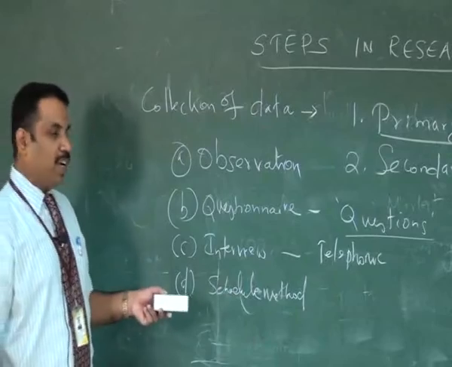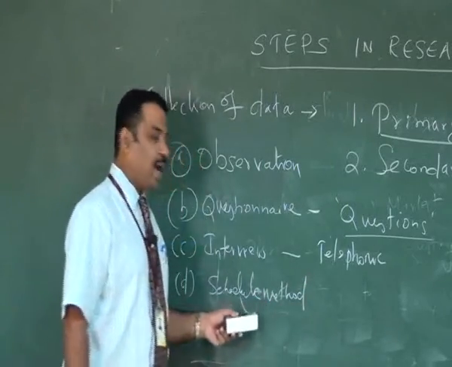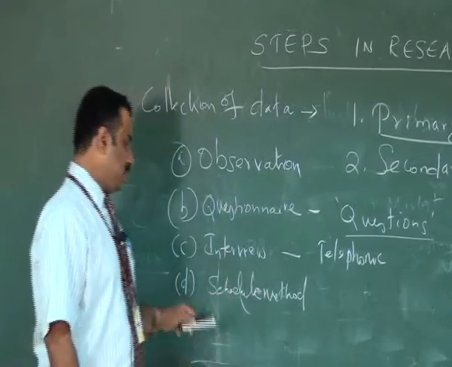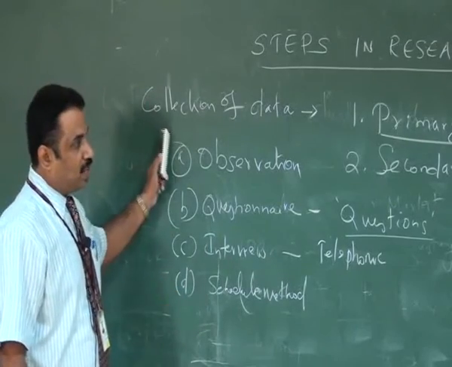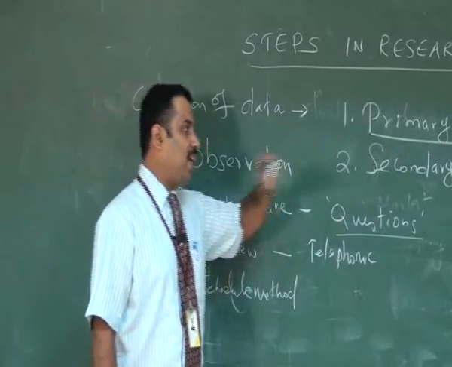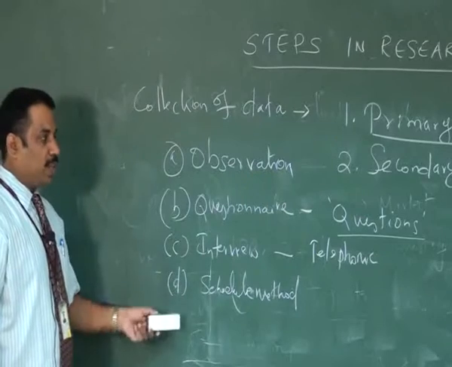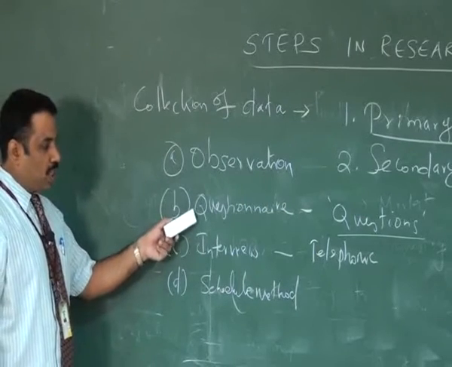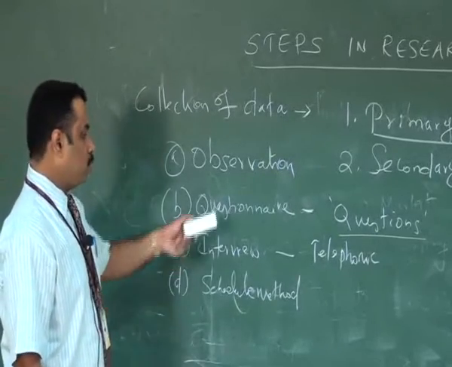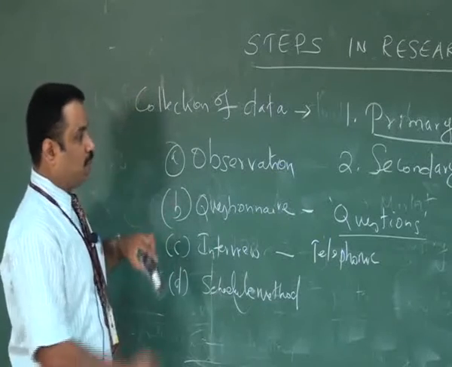Sometimes it is very difficult for the researcher to go and collect the data from all the respondents. So he can appoint some enumerators instead of himself to go and collect the data. This is the schedule method. So collection of data consists of two parts: the primary data collection method and the secondary data collection method. Primary data may be collected using observation, questionnaire, interview, or schedule method. Most of the time, the questionnaire or interview schedule method is used.